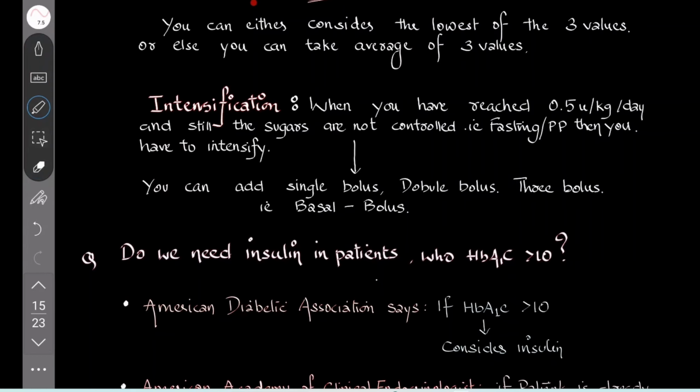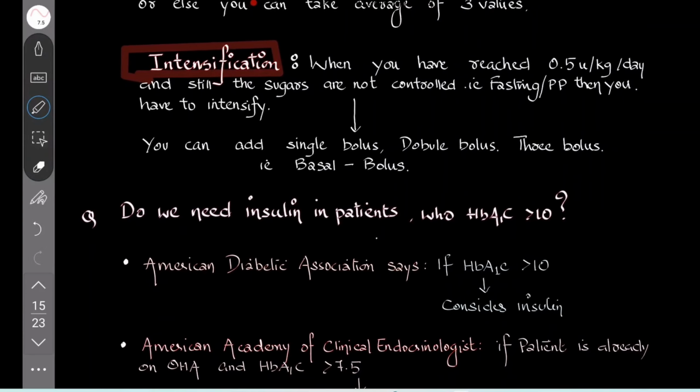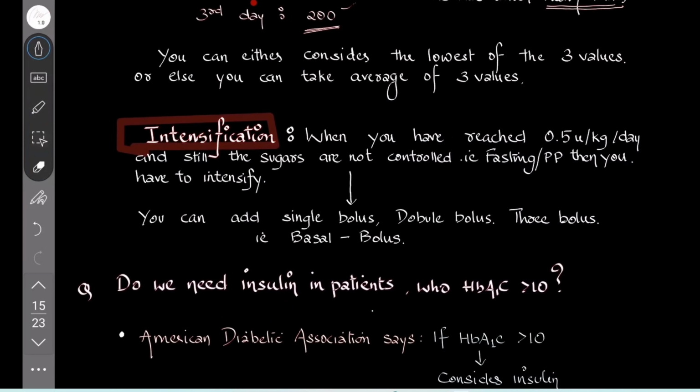Comes the intensification. What do you mean by intensification? It means adding the bolus. So what does it mean? It means that you have given insulin per day, 0.1 to 0.2 units per kg, like that you add, you reached the maximum of 1 unit per day per kg, but still you are not getting the control, that is fasting and PPBS. Then you have to intensify. You can add a single bolus, one time, or two times, double bolus, or three bolus. That is basal bolus regime. To be frank, this is the best regime which is very useful in clinical setup.